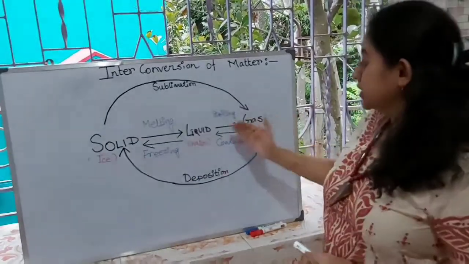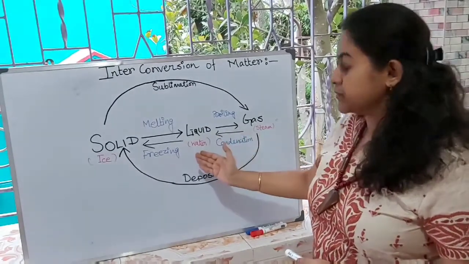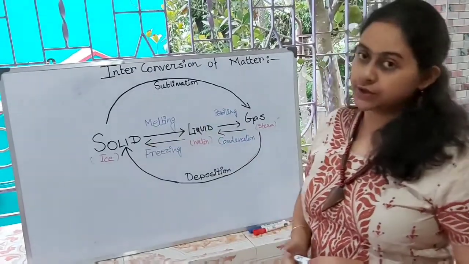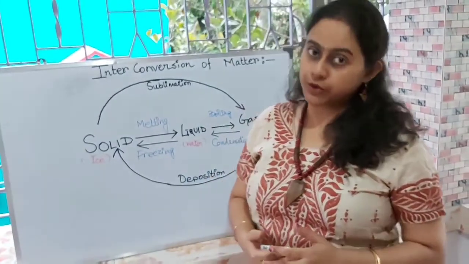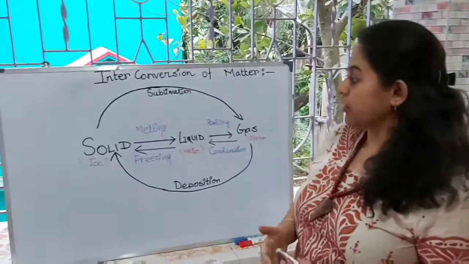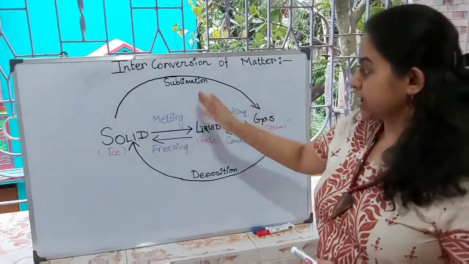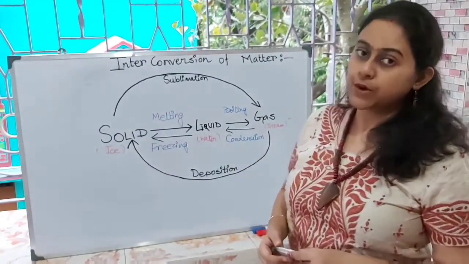Next, the reverse process is known as condensation, where steam becomes liquid water, and the last process is known as liquid converted to solid, the freezing process. There are two other processes also: solid converted directly into gas, that is sublimation, and the reverse process of sublimation, known as deposition.